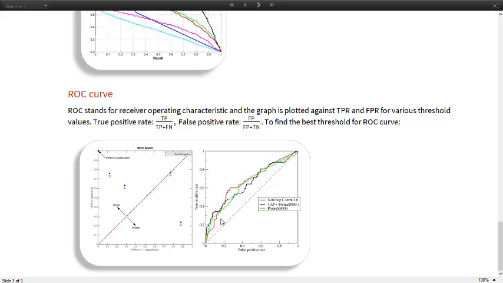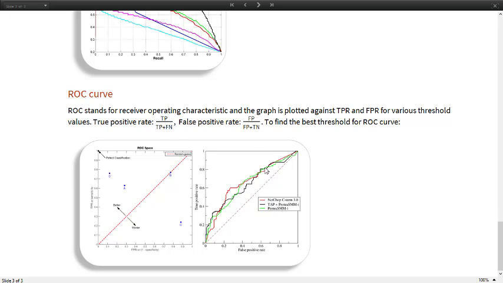So that's why we find a curve that has maximum area, because the maximum area corresponds to the rectangle which has the maximum product of these two. If we have a curve that goes closer towards this leftmost corner, we are going to have a better predicting model. So that's our theory of ROC.